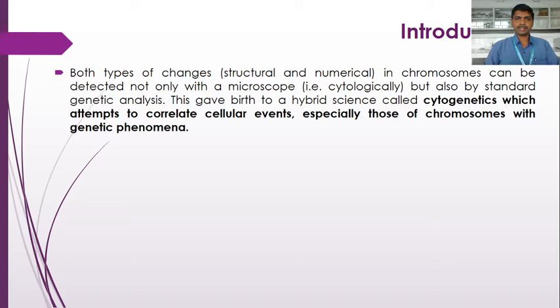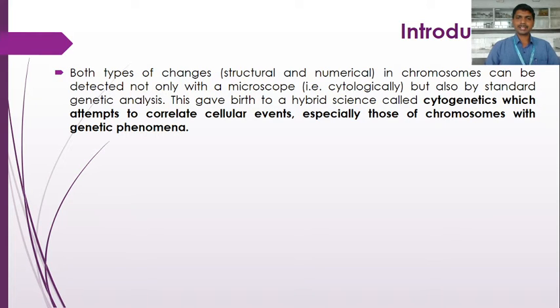Both types of changes, structural and numerical, in chromosomes can be detected not only with the microscope but also by standard genetic analysis. This gave birth to a hybrid science called cytogenetics, which attempts to correlate cellular events, especially those of chromosomes, with genetic phenomena. So cytogenetics is the branch of biology which deals with the study of cellular events and their correlation with genetic phenomena.